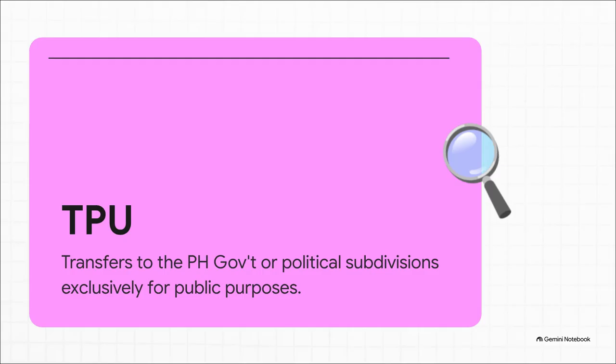Finally, let's unpack TPU, Transfers for Public Use. The rule here is incredibly strict. To qualify as a deduction, the bequest or legacy must go straight to the government of the Philippines or any of its political subdivisions, like a municipality or a barangay. And furthermore, the transfer must be exclusively for public purposes. So giving land to the local government to build a public school, that is a perfect TPU deduction.